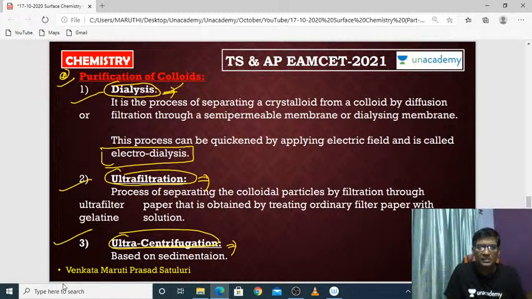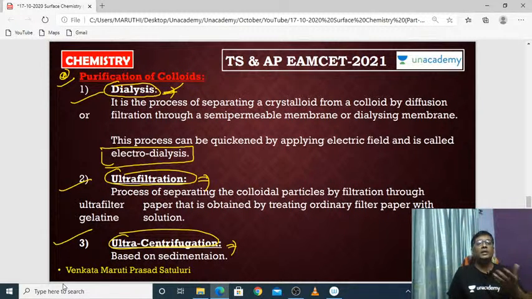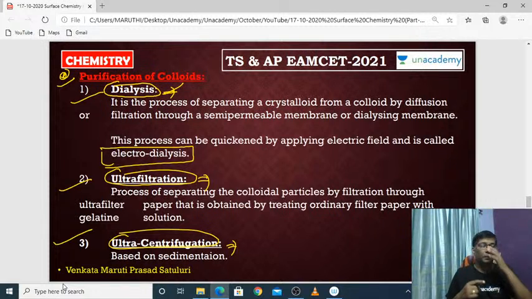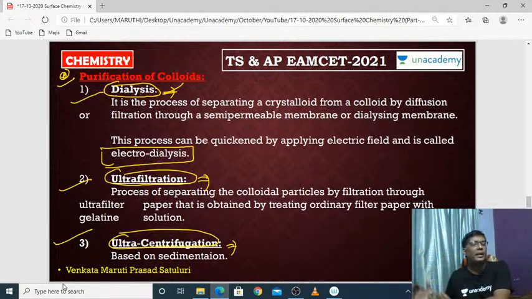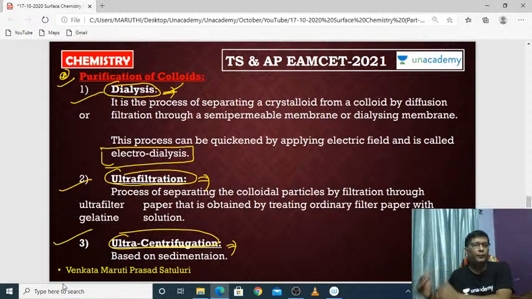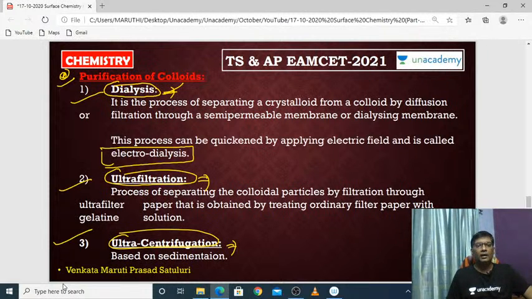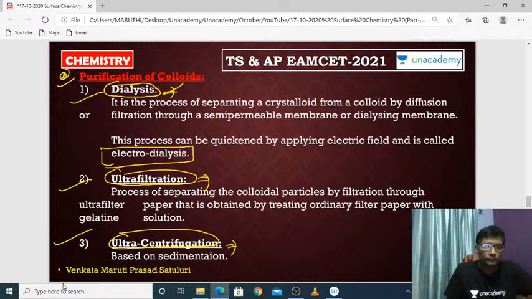What is the meaning of dialysis? You know very well, kidney patients undergo this dialysis treatment. That means the blood is getting purified with the help of dialysis. They take the blood out, and after purification of the blood, it re-enters the body. That is the phenomenon of dialysis. It is very difficult for the patient.